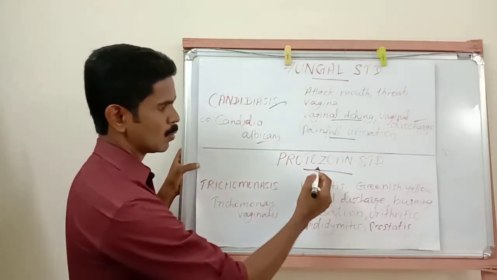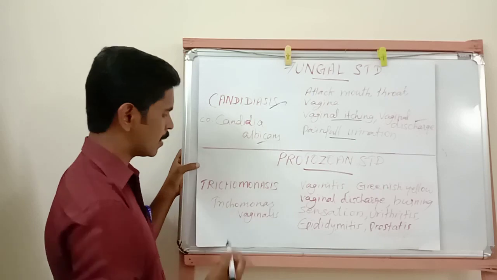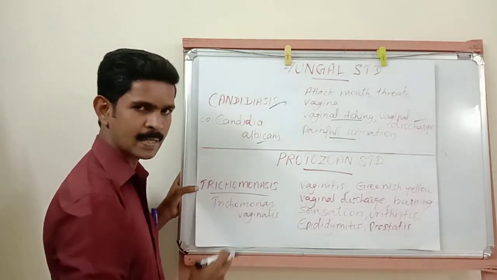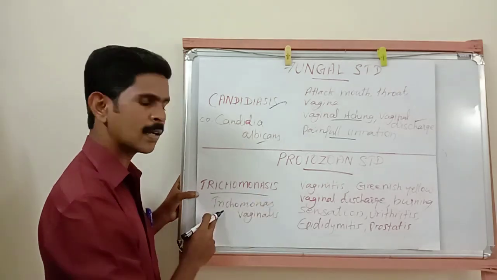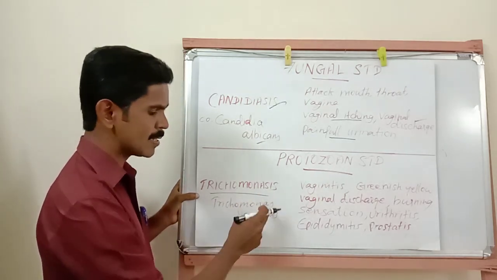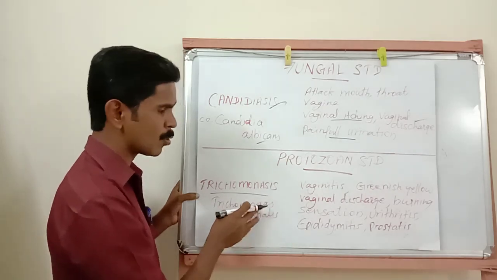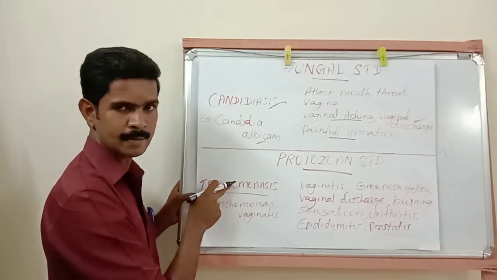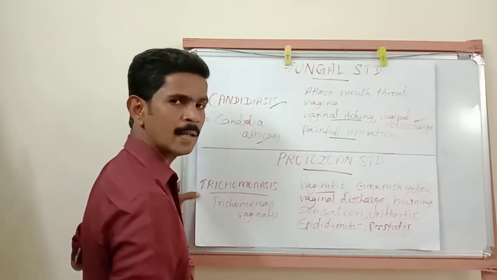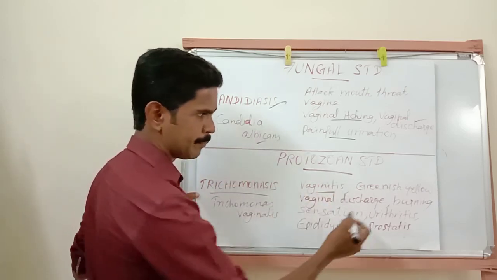Then next one is the only protozoan sexually transmitted disease. The name of the disease is called trichomonasis. The causative organism is called Trichomonas vaginalis. Trichomonas vaginalis is the causative protozoan of this disease. The symptoms, listen very carefully. Vaginitis, affecting the vaginal region.